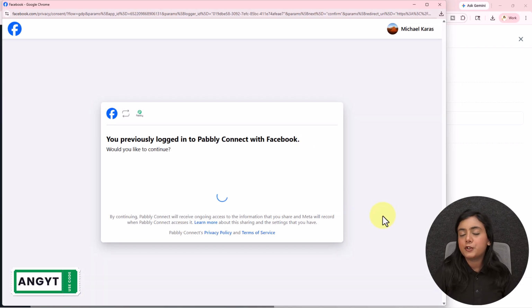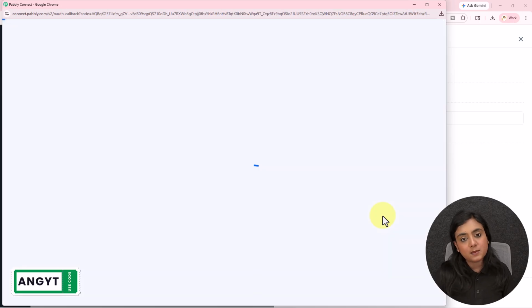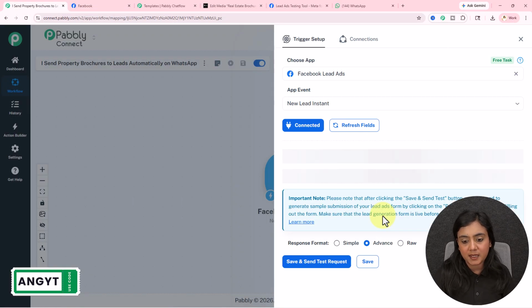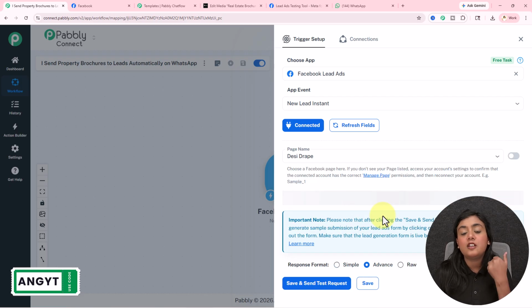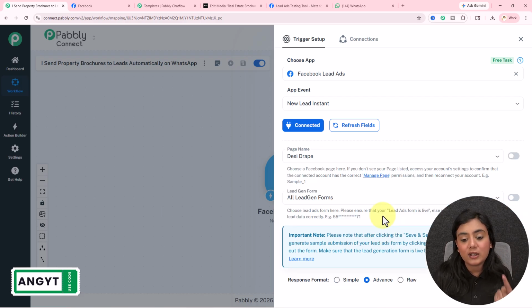And as soon as I'm going to do that, automatically my Facebook lead ads is going to be connected to Pabbly Connect. After the connection is created, firstly it is going to ask us to select the page with the help of which you're promoting your business, and then you have to select the form with the help of which you're collecting your leads data.